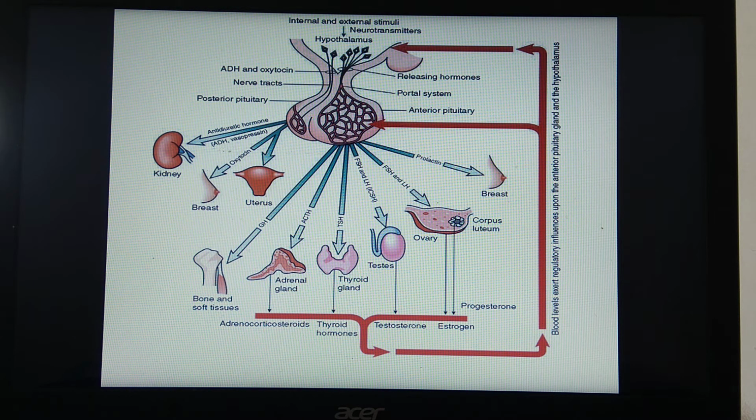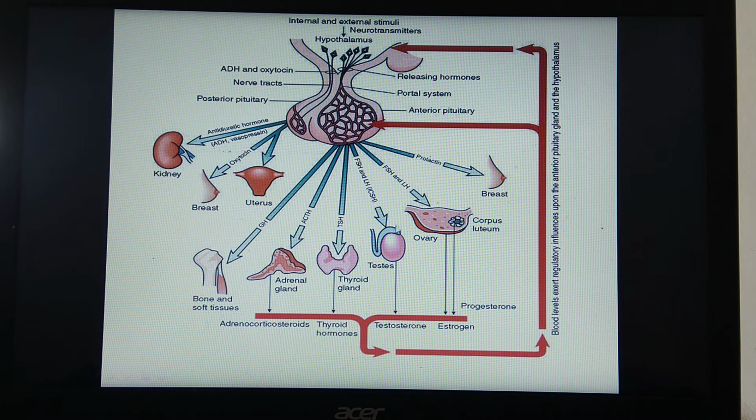This anterior lobe, which is also called adenohypophysis, secretes hormones like number one, growth hormone; second one, ACTH, adrenocorticotropic hormone; third one, TSH, that is thyroid stimulating hormone; fourth one is FSH and LH, which work on testes as well as on ovary. Together FSH and LH come under gonadotropins, and this is the fifth hormone called prolactin.